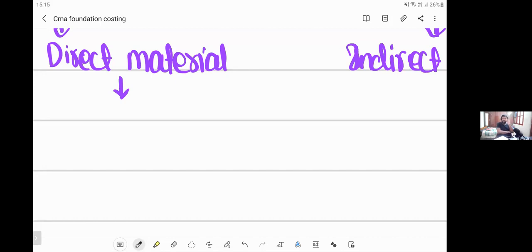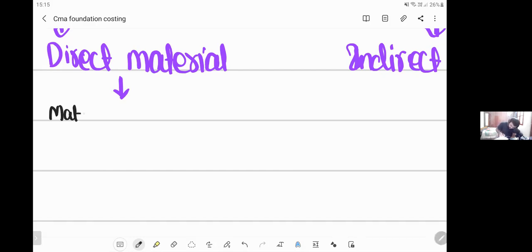The material which is used in the production and can be seen in the final product is called direct material. The material which is used in the production which cannot be seen in the final product is called indirect material. Okay, I hope it is clear, everybody, the meaning of direct material and indirect material. Fine, perfect. Now, let's write it down.